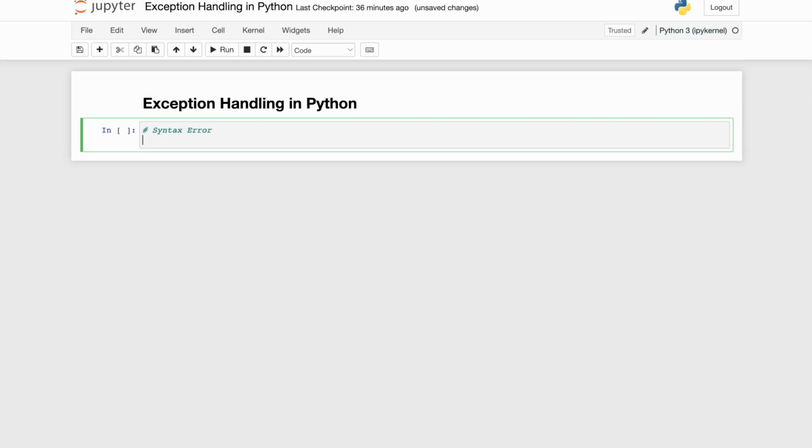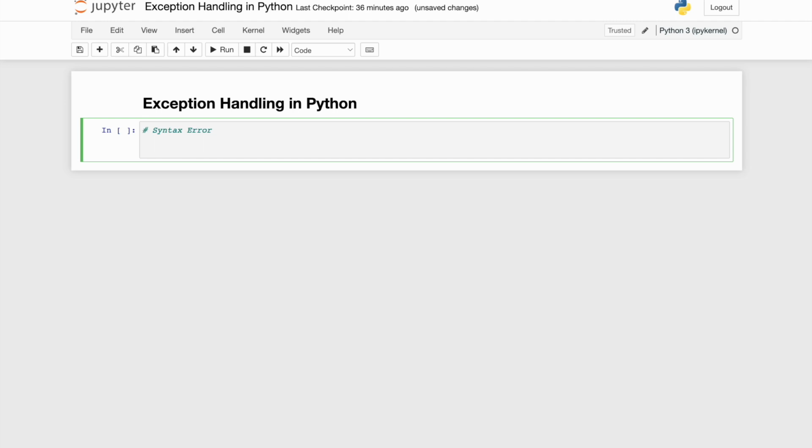So syntax error, as the name suggests, is anything to do with the syntax of the program, and we'll take an example and keep that as a running example so that it becomes easier for all of us to understand. Everyone who has done basic geometry knows that the circumference of a circle is 2 pi r.